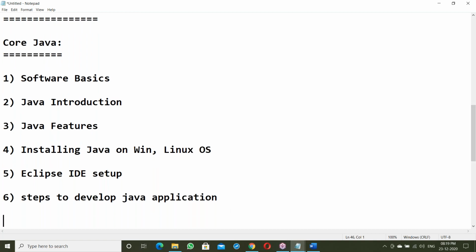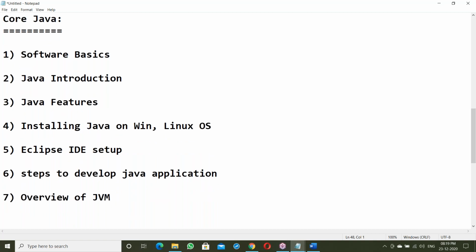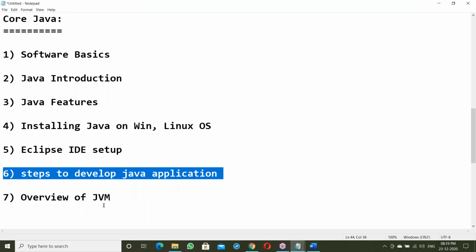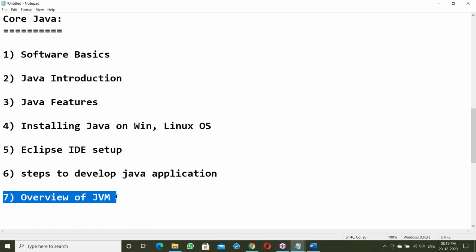After that, the steps to develop the application. After finishing that, next is the overview of JVM. We'll be discussing the overview of JVM. Once you develop the first application, you can understand about JVM here. The internal architecture of JVM is the final topic.